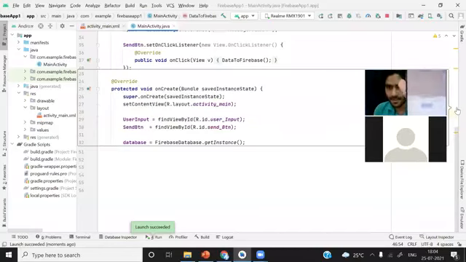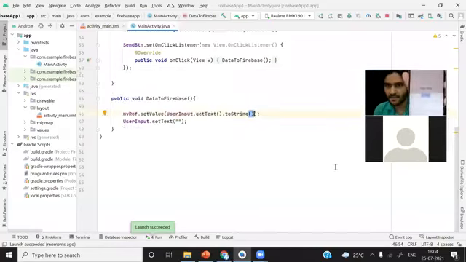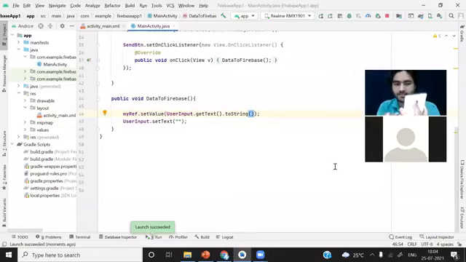You can see here, okay, the same application we have run again. Now I will type hello again. Here, I'll press this button. Now you can see that the app is not getting crashed, because we have converted the array to string. So that was the error. Because of this problem, it was returning arrays, and this is the error we were getting.